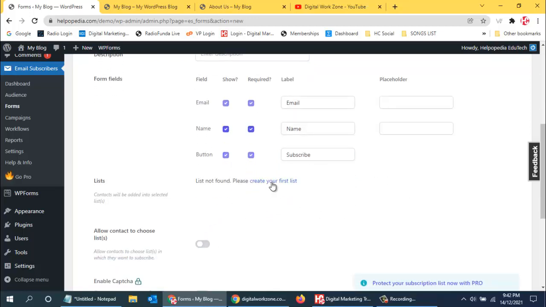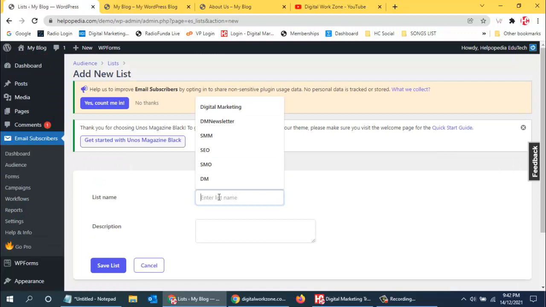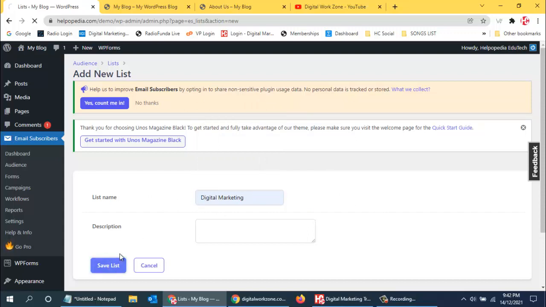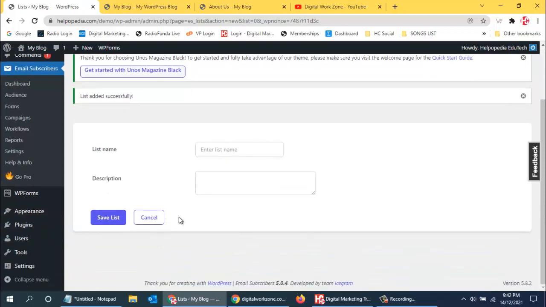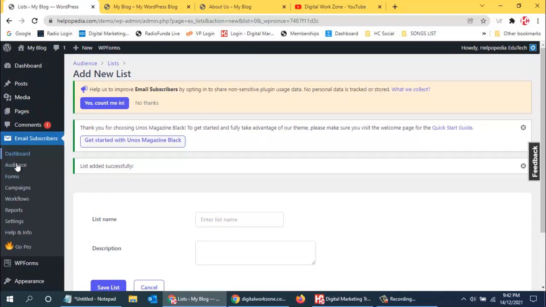Okay, so first we need to create a list where all the email addresses will be stored. So I can use digital marketing as my list. So when people subscribe, they will all get added to digital marketing. So now I can say save, and then when I want to send emails, I just need to select which list I want to send. So like this I can create multiple lists. Okay, so this is done, and now I can go to the forms and create a new form.